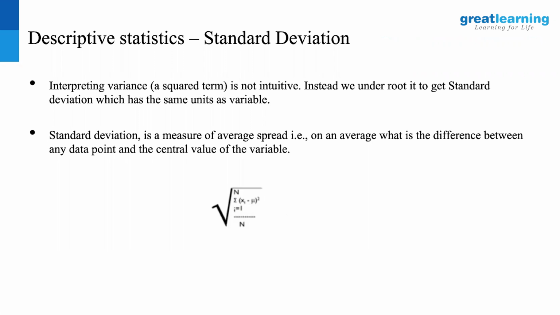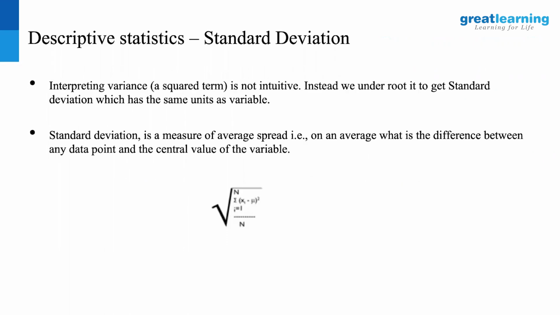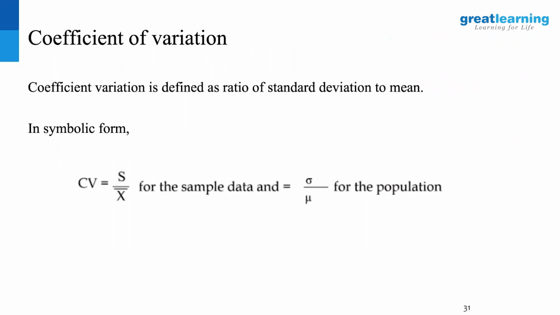What is the square of standard deviation? Variance. It's called variance. It is an information point again. Now, coefficient of variation. Standard deviation is calculated at an absolute level, the actual number level. Coefficient of variation is calculated in terms of percentages. So if S is your standard deviation, divided by the average, that ratio is called the coefficient of variation.